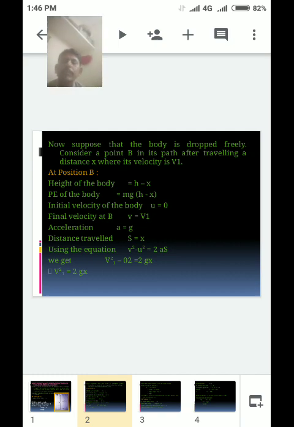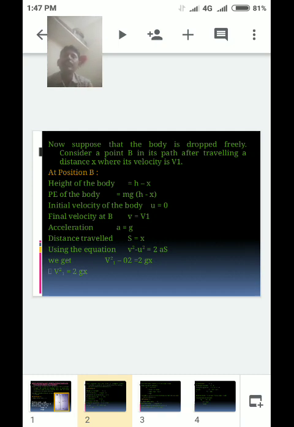The potential energy of the body is mg times (h minus x). The initial velocity of the body u is equal to 0, the final velocity at B is v equal to v1, the acceleration a is equal to g, and the distance traveled s is equal to x.